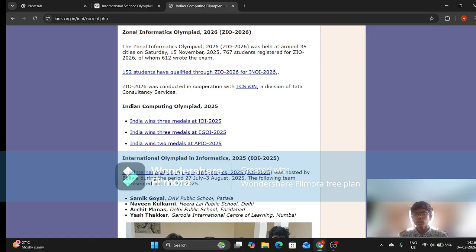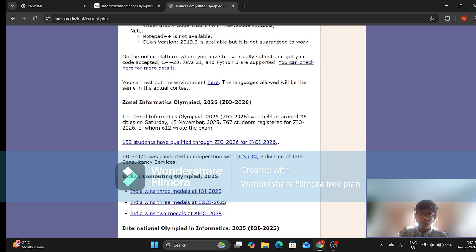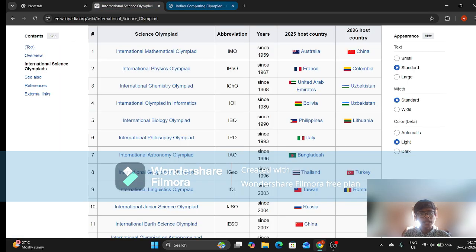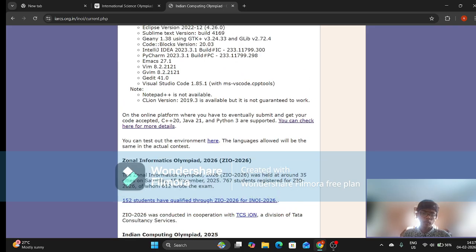You can register for both. The next level is INOI, the Indian National Olympiad in Informatics, and you can qualify to it with both ZCO and ZIO. So I would recommend you to take both. If you do well in either one, you can go to the next level. ZIO is comparatively easier, and if you are already giving the maths olympiad, then you can excel in ZIO with just a bit of preparation.